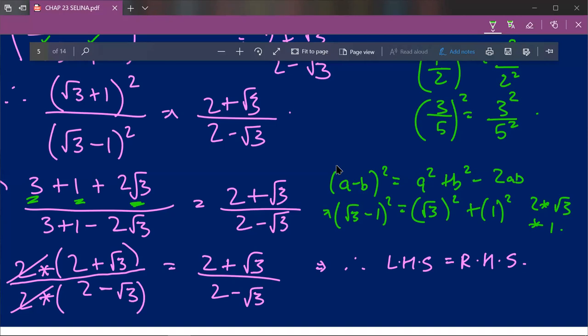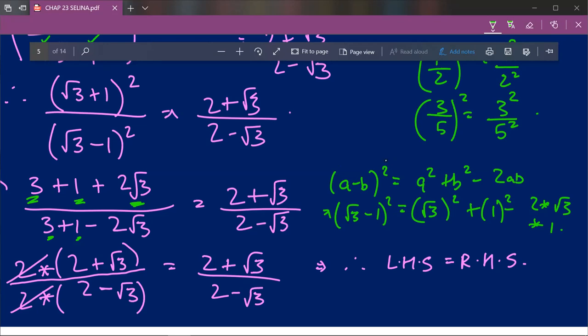Therefore (root 3 minus 1) whole square will be root 3 whole square plus 1 whole square minus 2 into root 3 into 1. So our root 3 whole square will be 3, our 1 whole square will be 1, minus 2 into root 3 into 1, which will be minus 2 root 3. So therefore our numerator is 3 plus 1, which is 4, plus 2 root 3, upon 3 plus 1, which is 4, minus 2 root 3.